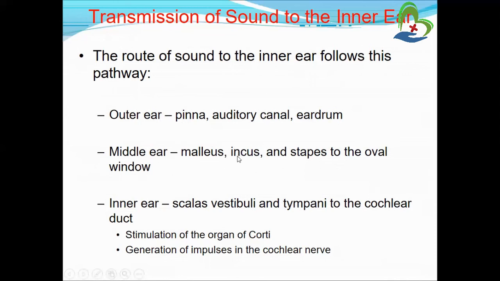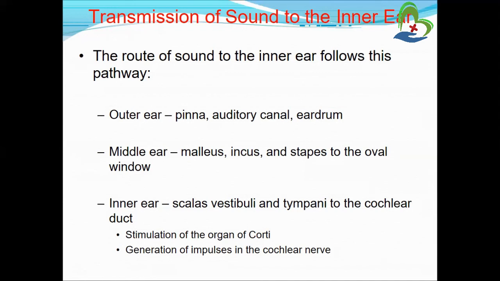These three bones are situated at the oval window and help transmit sound to the inner ear duct. In the inner ear duct, scala vestibuli and tympani are both connected to the cochlear duct. And what is the function of the cochlear duct? It stimulates the organ of Corti and generates impulses to the cochlear nerve and brain. So this is the main pathway of the transmission of sound to the inner ear.